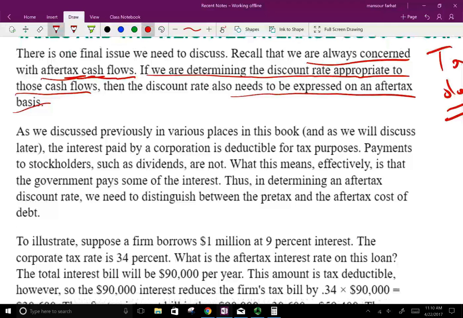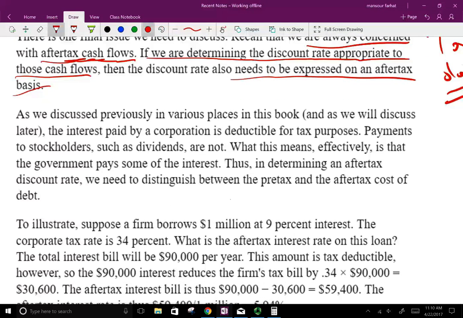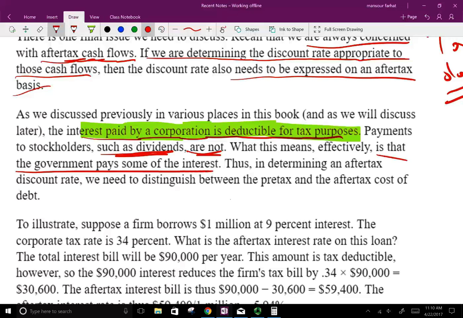As we discussed previously in various places, the interest paid by a corporation is deductible for tax purposes. Hopefully you know this. If not, I'm telling you right now, interest is tax deductible. However, remember also that payments to shareholders, such as dividends, are not tax deductible. What this means effectively is that the government pays for some of the interest.